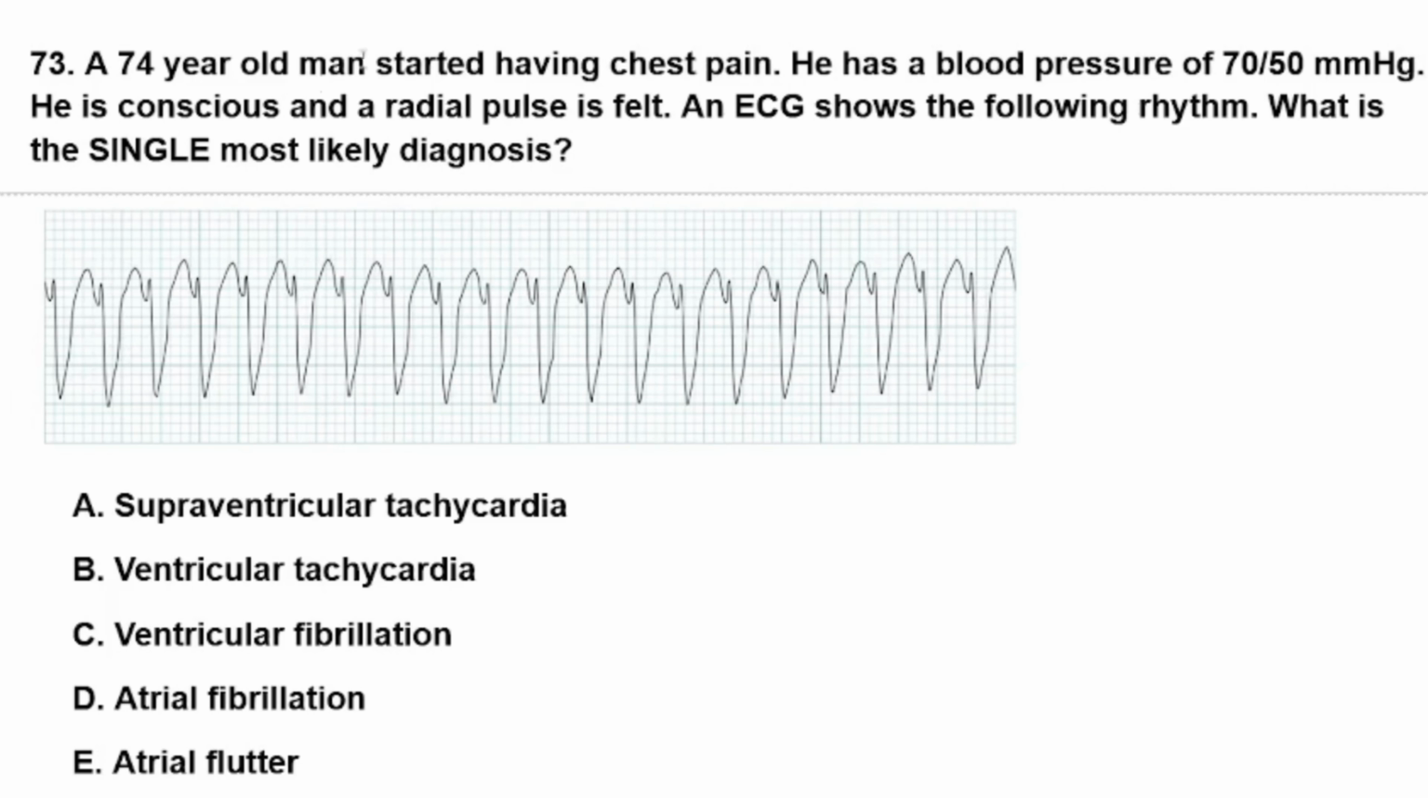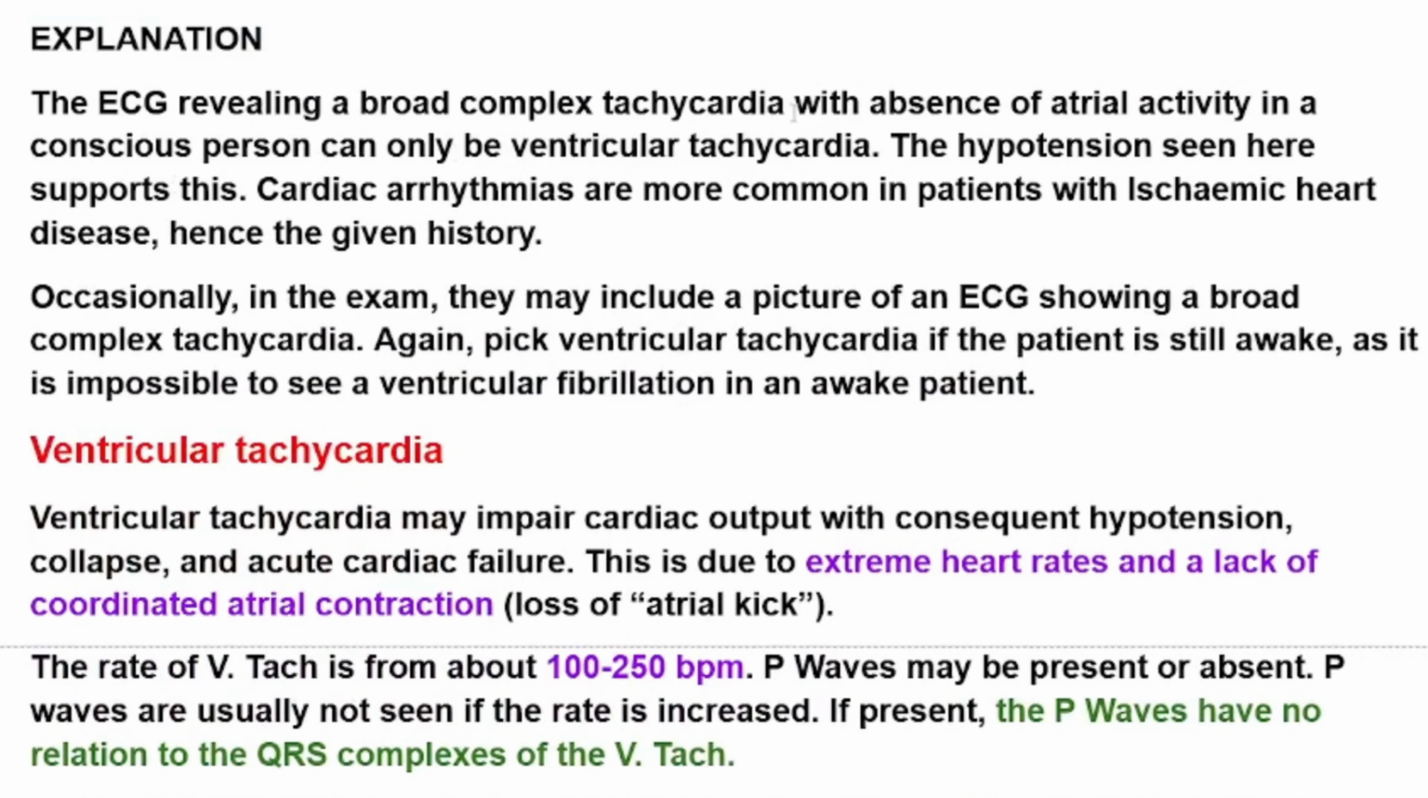Explanation. This ECG revealing a broad complex tachycardia with absence of atrial activity in a conscious person can only be ventricular tachycardia. The hypotension seen here supports this. Cardiac arrhythmias are more common in patients with ischemic heart disease, as in the given history. Occasionally in the exam, they may include a picture of an ECG showing a broad complex tachycardia.